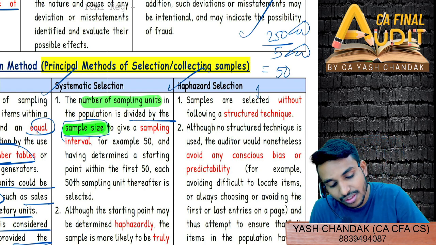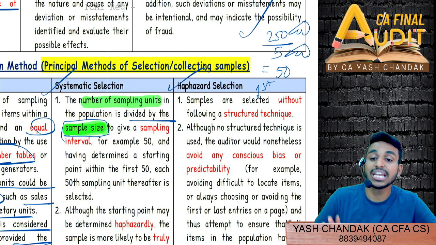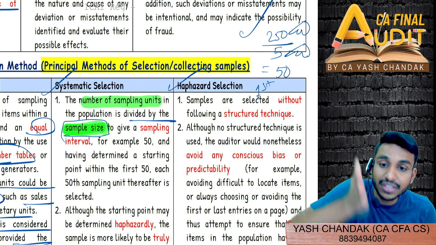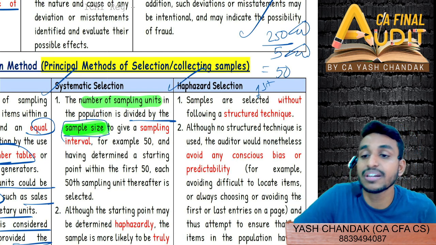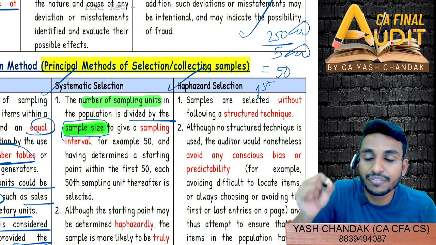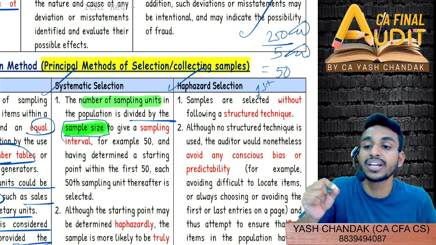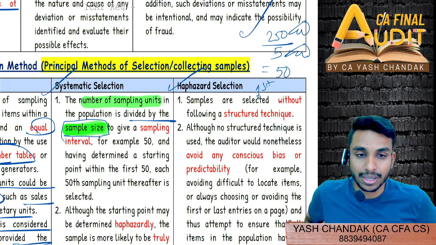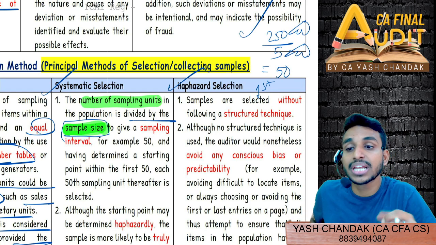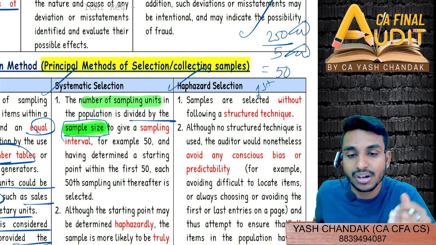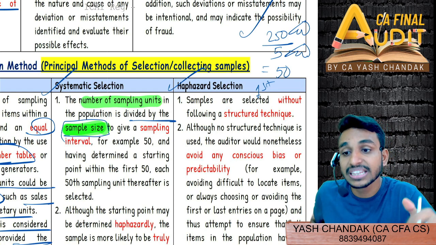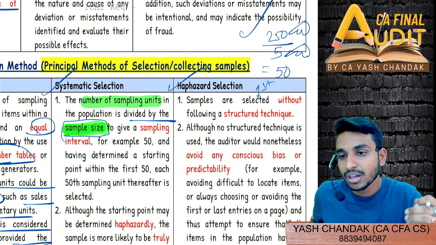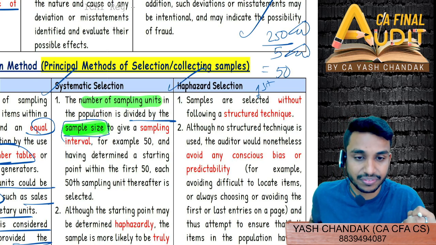So I'll select, suppose, the first unit, then the 51st invoice number, then the 101st, then the 151st, and lastly the 201st. So the first item, 51st, 101st, 151st, and then the 201st item I'll select as my sample. The first item that you select could be any random number: first, second, third, fourth. If you select the fifth, then the next items you will select are the 55th, then 105th, 155th, 205th.